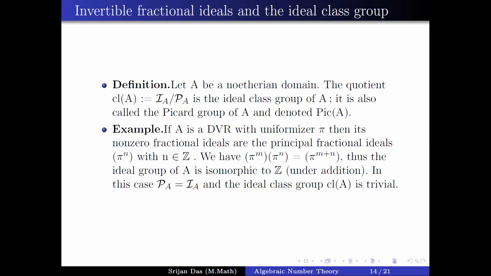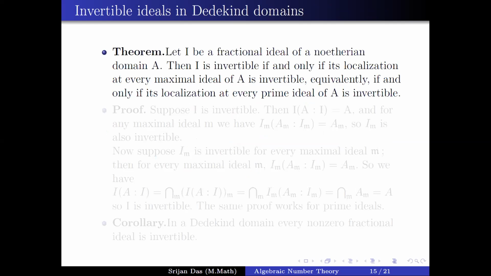Thus, we see that the ideal group of A is isomorphic to Z, and in this case, all the invertible fractional ideals are actually principal fractional ideals. So the class group here is trivial. So for all discrete valuation rings, the class group is trivial.